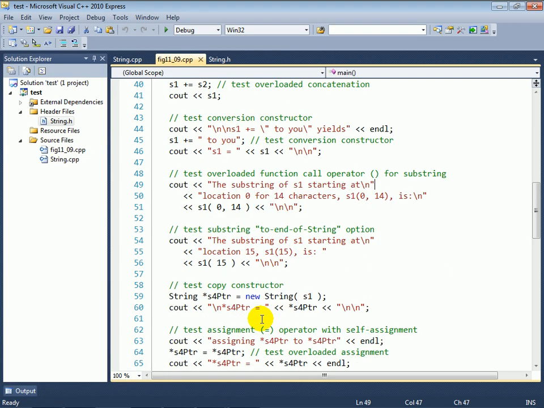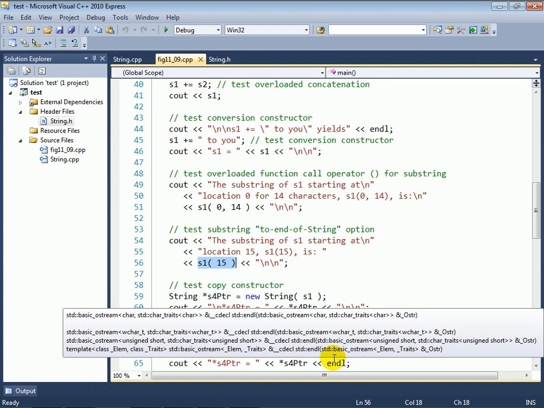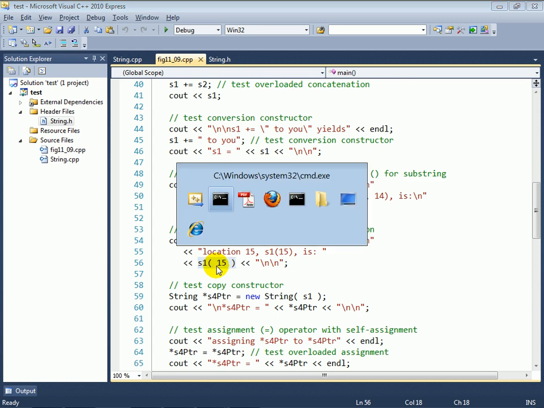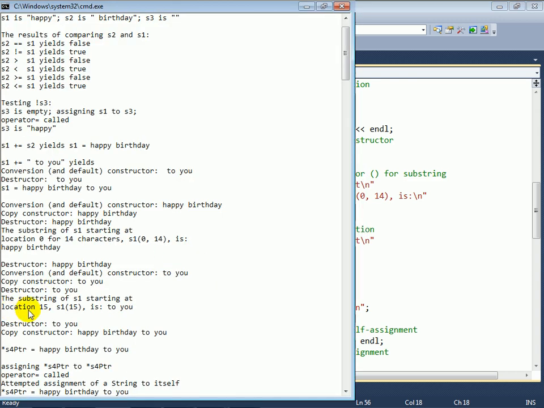Now, separately, we have this set up so that you can specify only one argument to the parentheses operator, and in that case, it takes a substring starting at the index you give it all the way to the end of the string. So it's going to give me the remainder of the string S1 starting from position 15, and in that case, it's the string 2U.